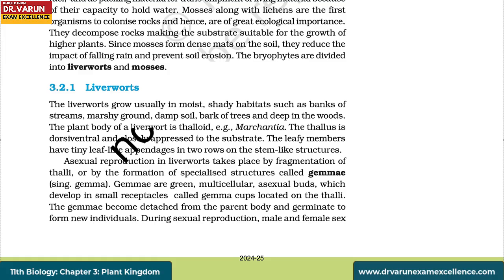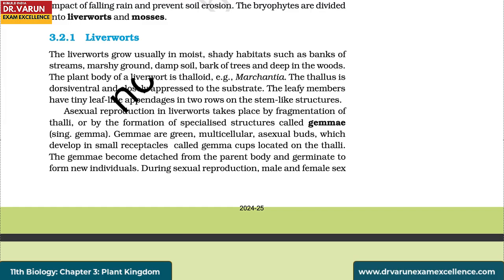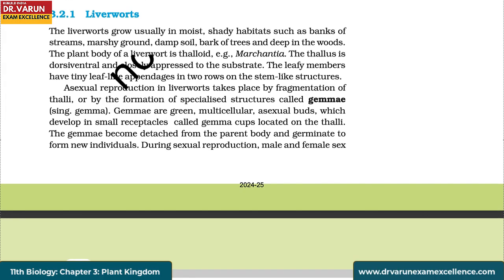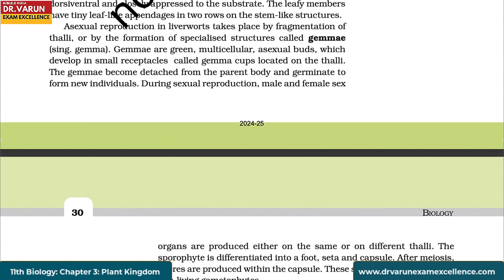Asexual reproduction in liverworts takes place by fragmentation of thalli or by the formation of specialized structures called gemmae. Singular is gemma. Gemmae are green multicellular asexual buds which develop in small receptacles called gemma cups located on the thalli. The gemmae become detached from the parent body and germinate to form new individuals.